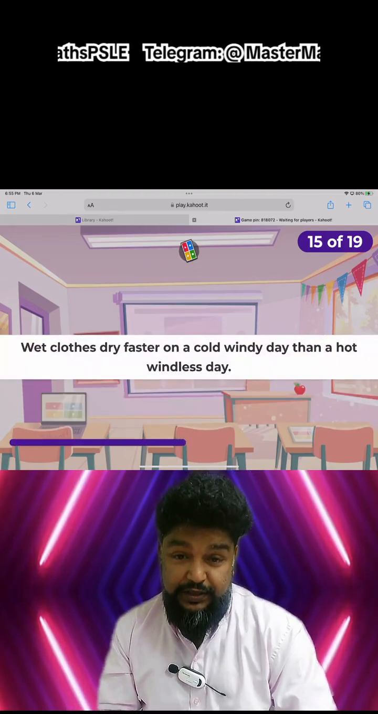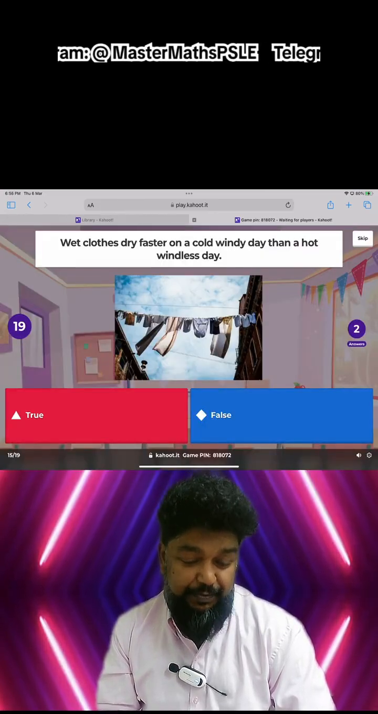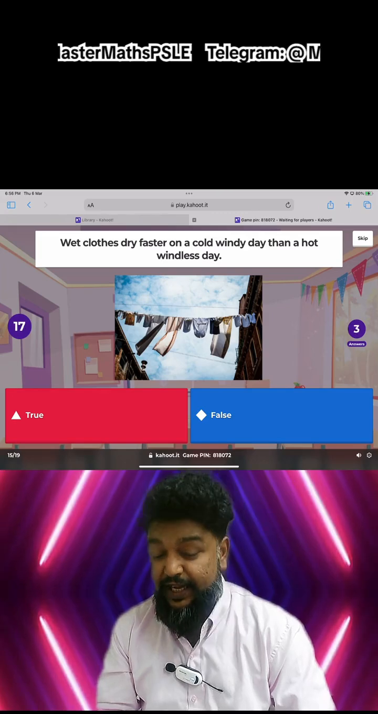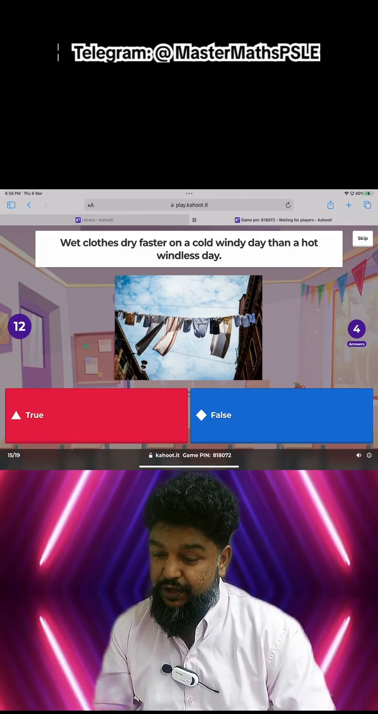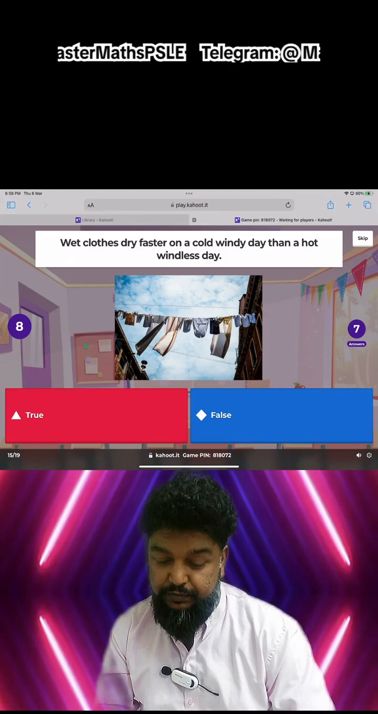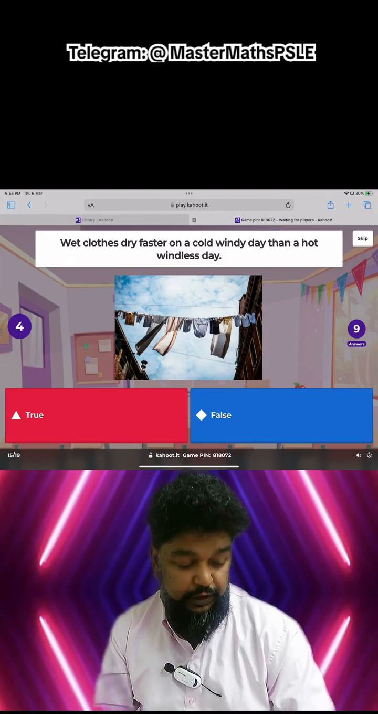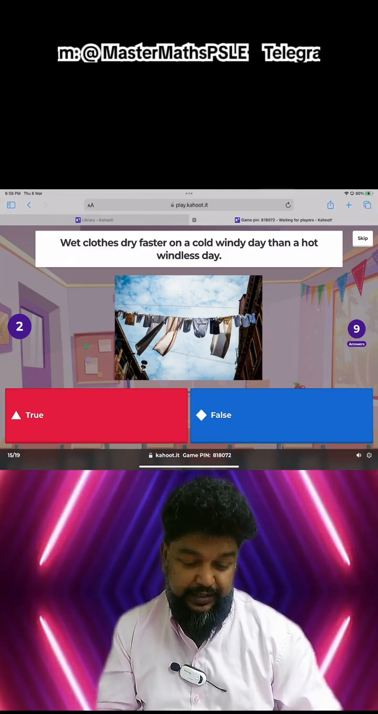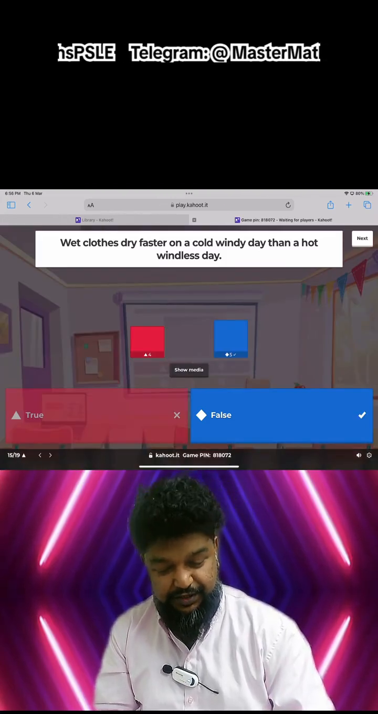Wet clothes, they dry faster. What are the factors that affect the rate of evaporation? On a cold day, the temperature is lower. What do you think? True or false? Make a guess. Actually, it's not true. Okay?